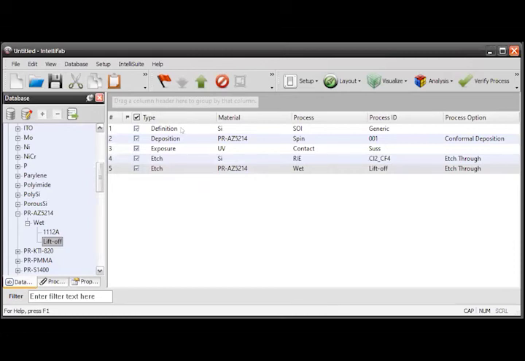You can see first we have to select the standard wafer. It belongs to the silicon family, that is the SOI wafer. Then we can create the GDS file, the top view of the actual structure, using a blueprint. That can be loaded, and that will be the die size. Then, before etching the actual silicon, we first have to deposit one photoresist. Here the compatible photoresist is PR agent 5214, which will be available in the clean room also. Then we have to expose that photoresist to UV. Then we can go for the etching process.